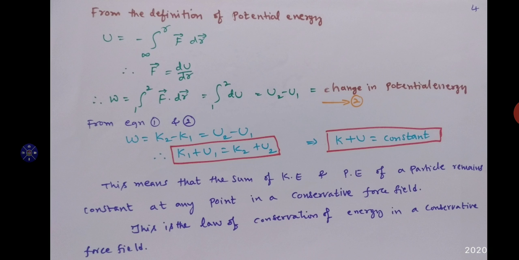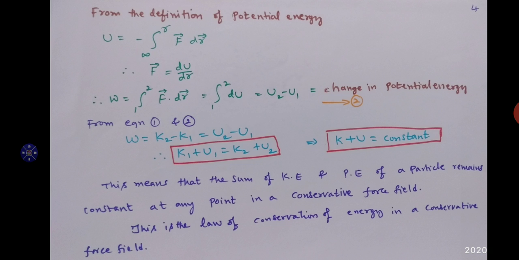That implies K plus U, the sum of the kinetic energy and potential energy, is always constant, because for a particle reaching from point 1 to 2, the total energy at point 1 is equal to the total energy at point 2. That is K1 plus U1 is equal to K2 plus U2.